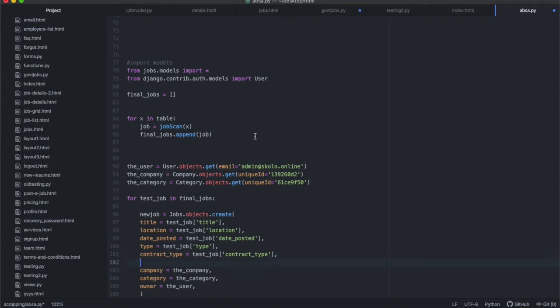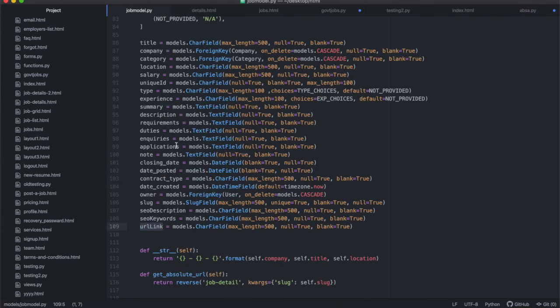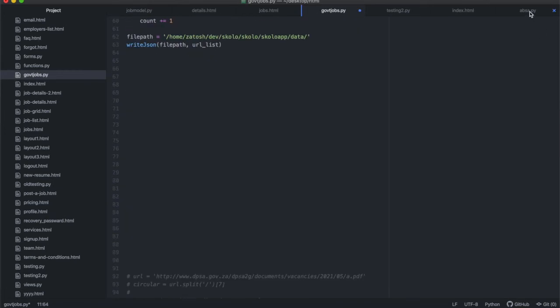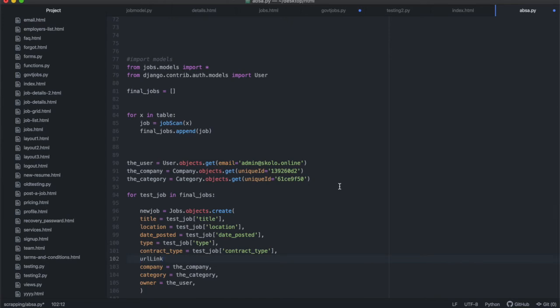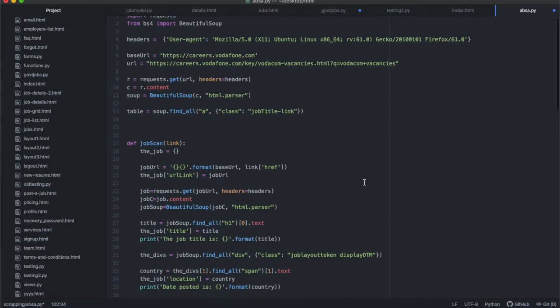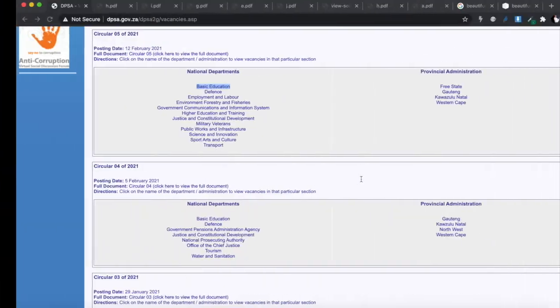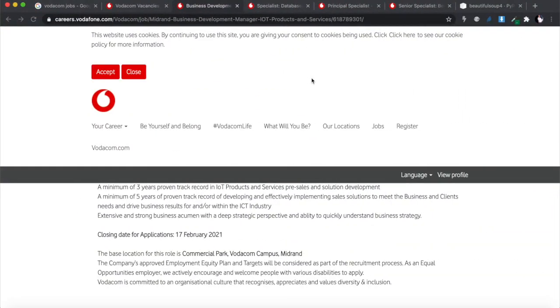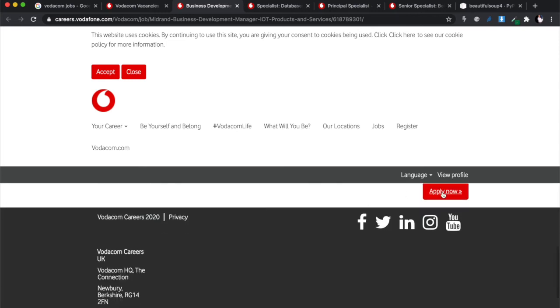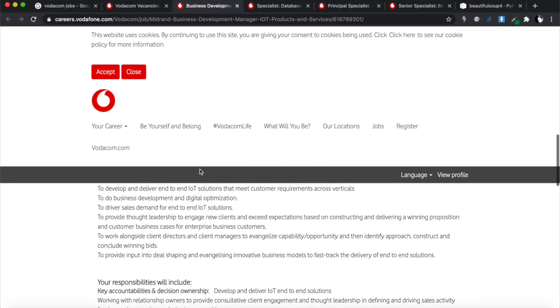Okay, look at the model again, URL link, copy that in there, and go in there and paste that. So URL link is going to be equal to artist job URL link. Okay, I'm just doing that. We'll get to that code later, so I don't forget to add it into the database, because we need the URL. People will be able to click on the URL from our website, and it will take them directly to here, and then they'll be able to apply for the job on the Vodacom website.